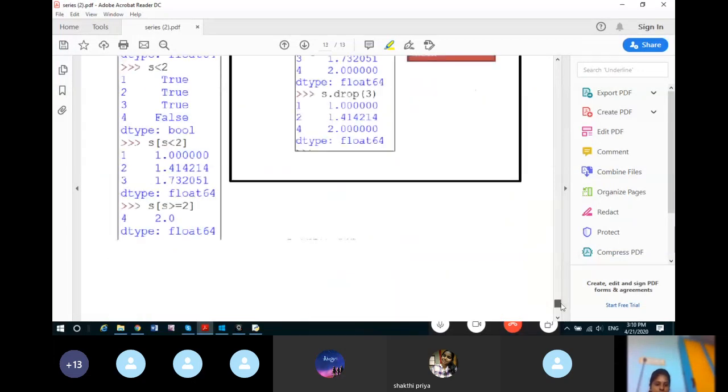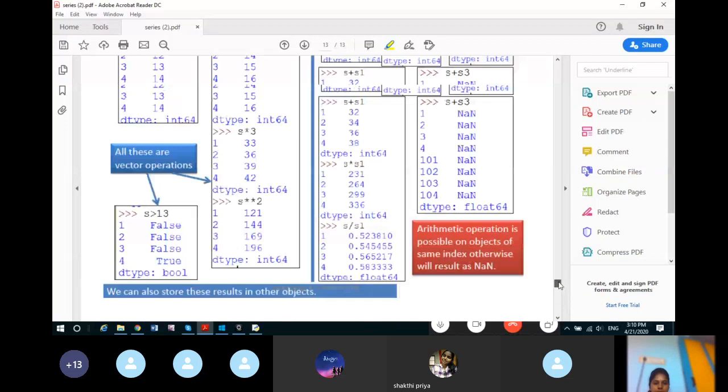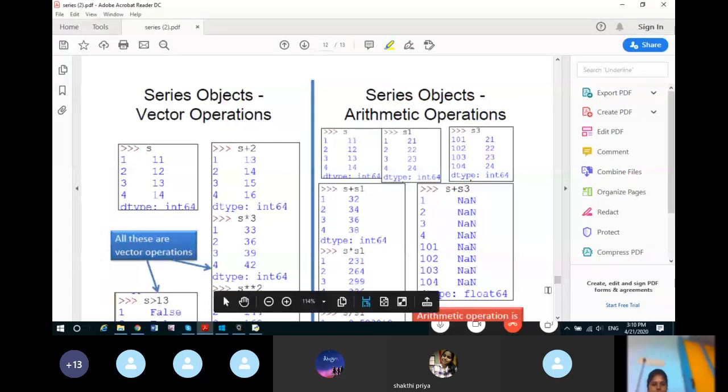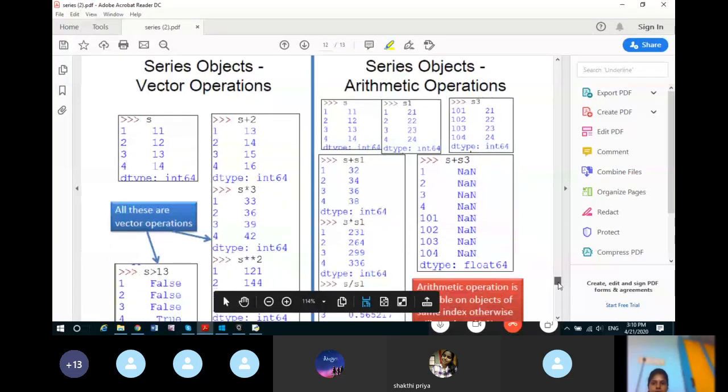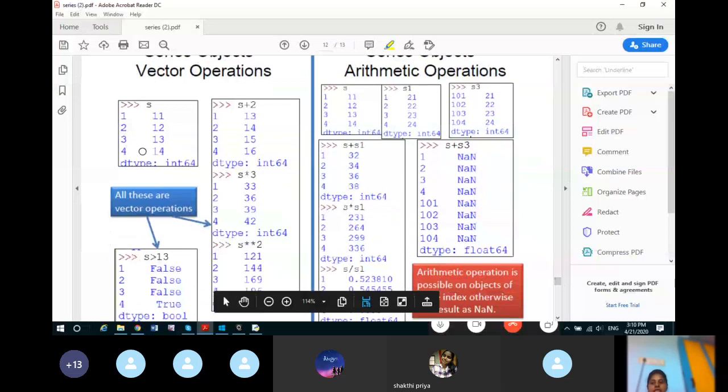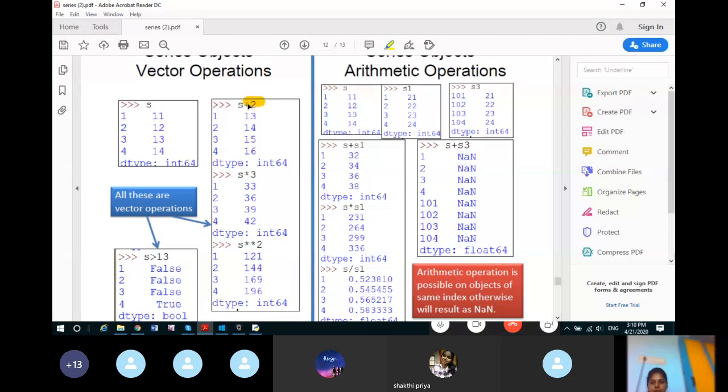Now two more slides are there that I'm going to explain a little bit fast. So now, operations in series, like vector operations. What are vector operations? This is plus, minus, multiplication, exponent. These are called vector operations. So understand, this is a series. If you are adding plus 2 to the series, all the data elements will be increased by 2. So 11 will become 13, 12 will become 14, 13 plus 2 means 15, 14 plus 2 will become 16.